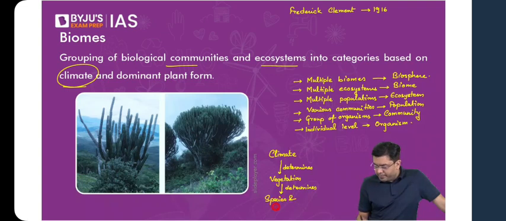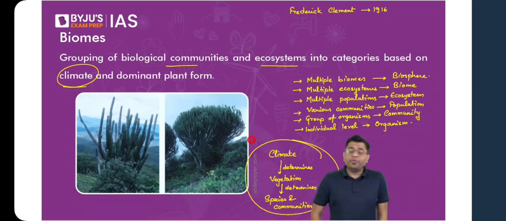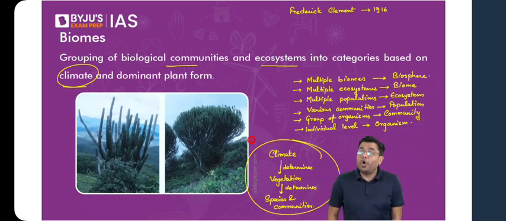So, based on the climatic condition and the vegetation type, initially the world was divided into various different biomes. And all these biomes together, they make up what? They make up the biosphere, the sphere of the living flora and faunal species that we have. That is biosphere. It is constituted by multiple different biomes.